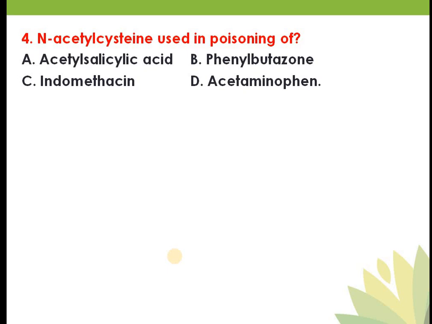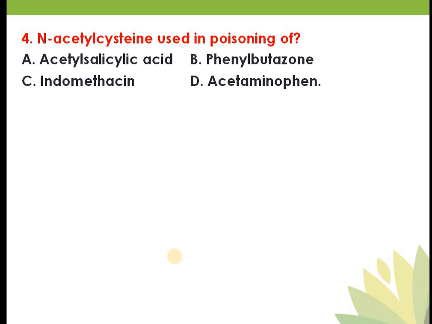So N-acetylcysteine will supply glutathione to our body so that toxic metabolite will form a conjugation with glutathione and it will be excreted in the form of cysteine and mercapturic acid conjugates. Okay, so that's how your N-acetylcysteine will act as an antidote for paracetamol poisoning. यहाँ पे आपका 5वां क्वेश्चन कवर होता है.